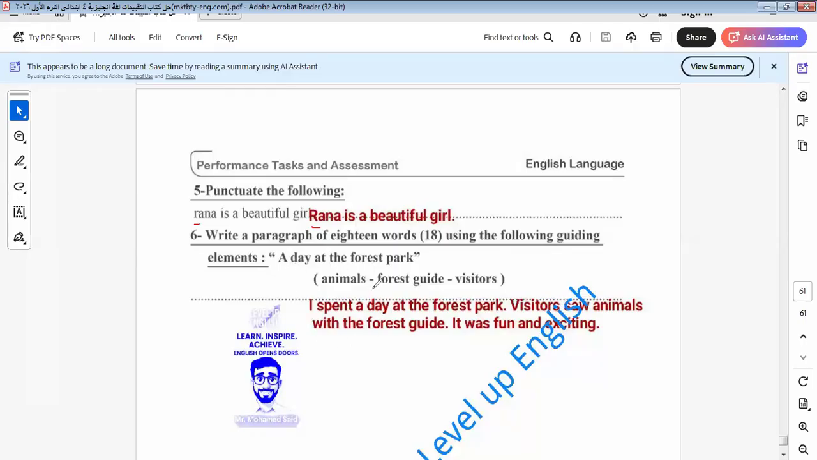Let's go to the last paragraph here. It will be a day at the forest park. Let's use these words and make a good paragraph. Here we have animals, forest guide, and visitors. Forest guide means the one who tells me more about this forest, like the tour guide.